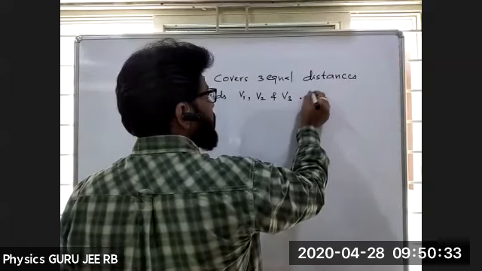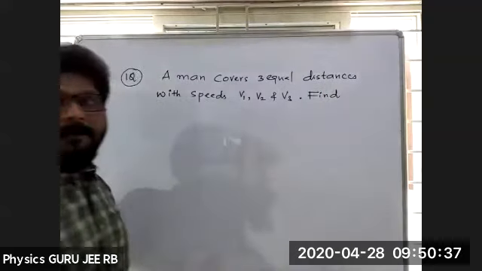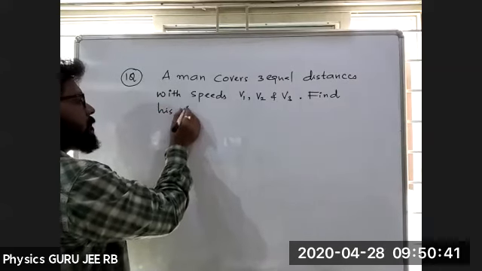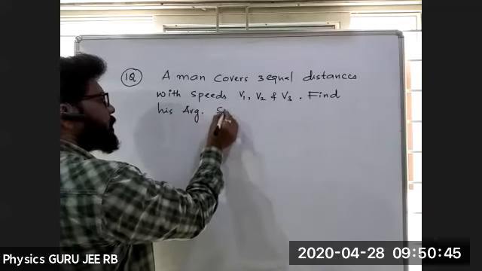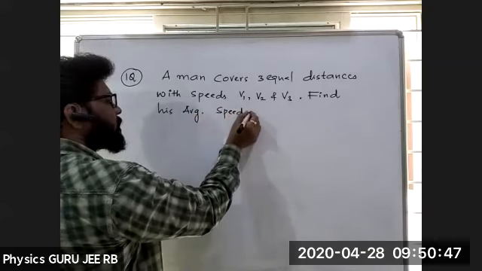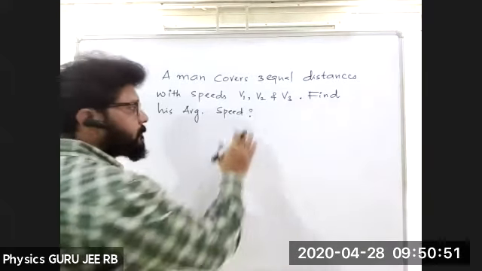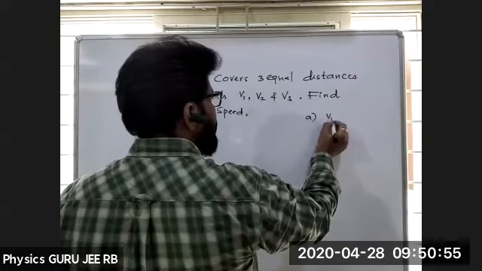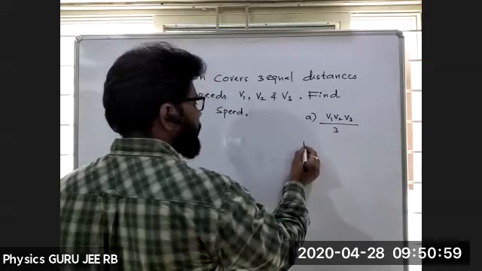Find his average speed. I'll give the options here. Option A: V1, V2, V3 divided by 3.